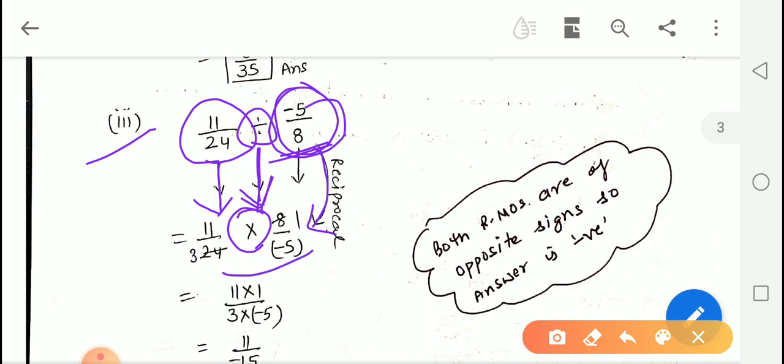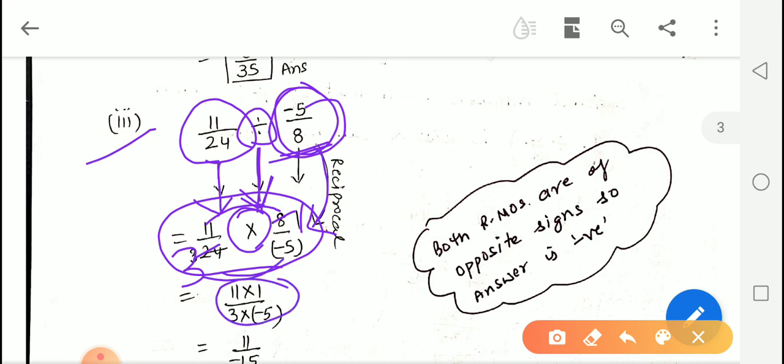Now, this is a simple multiplication step. Now, we will see whether there is a possibility of cancelling or not. Yes, here is the possibility. 8 ones are 8 and 8 threes are 24. Now, we will multiply numerator by numerator, 11 into 1, and denominator by denominator, 3 into negative 5.